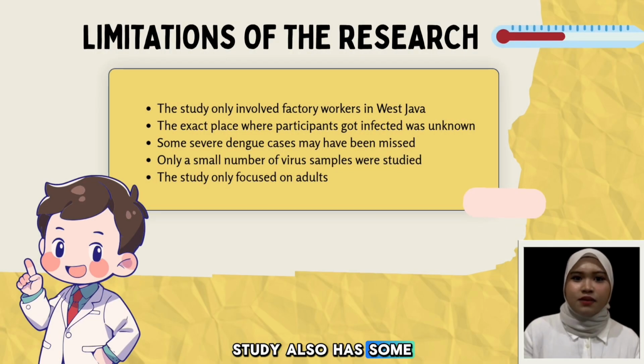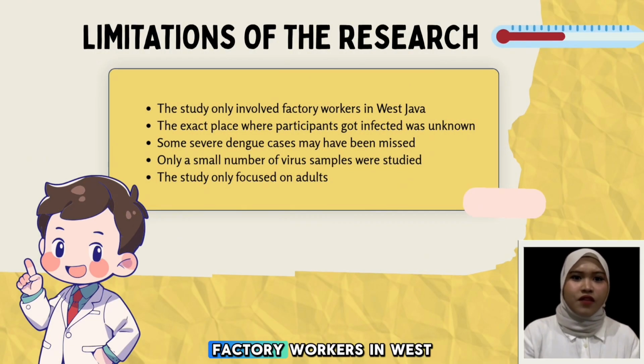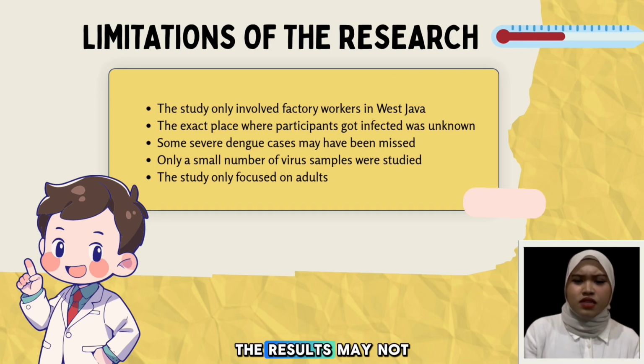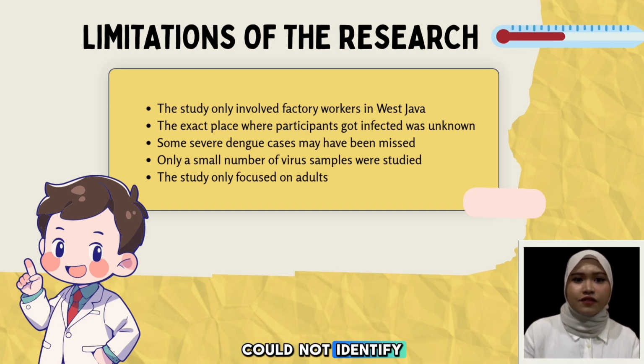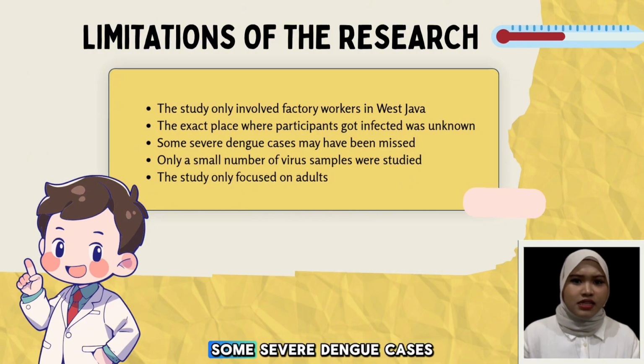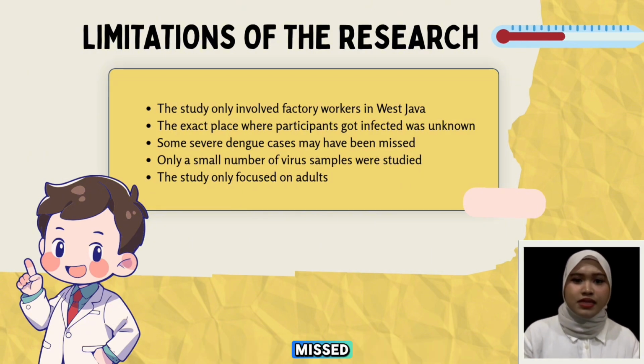This study also has some limitations. First, it only involved factory workers in West Java, so the results may not represent all adults in Indonesia. Second, the researchers could not identify where the participants became infected. Some severe dengue cases may also have been missed. In addition, only a small number of virus samples were analyzed and the study only focused on adults.